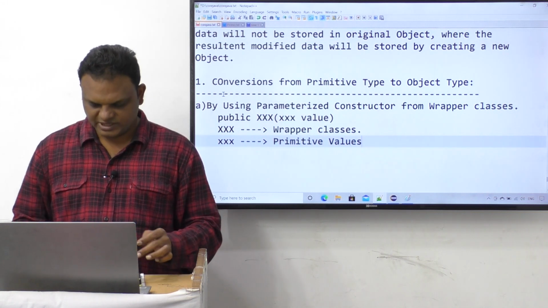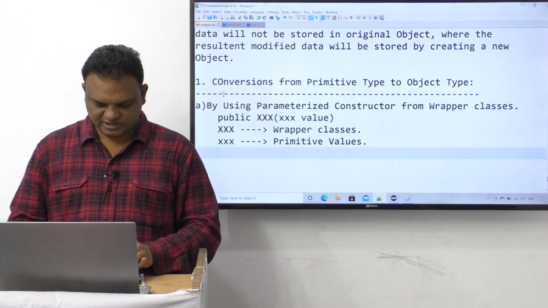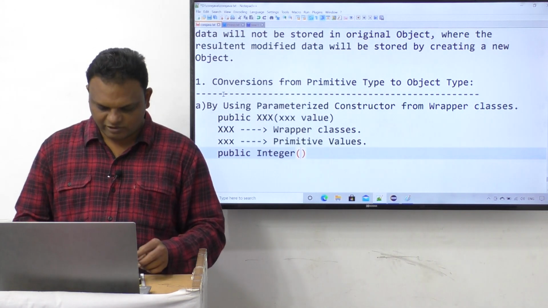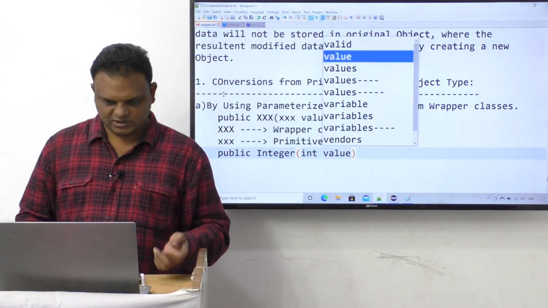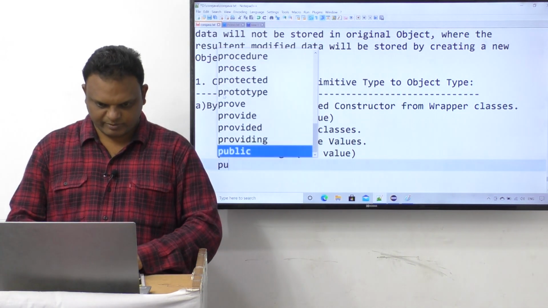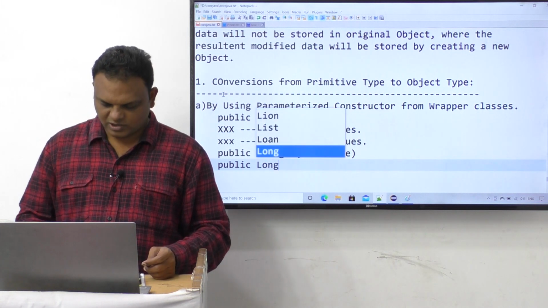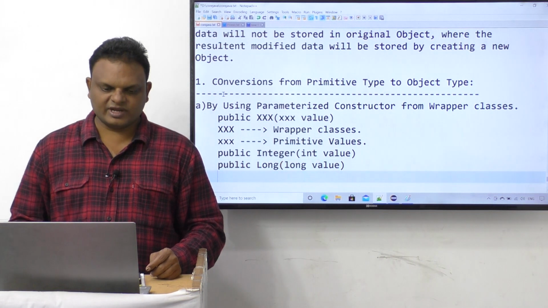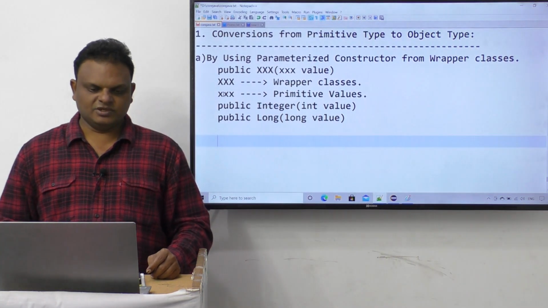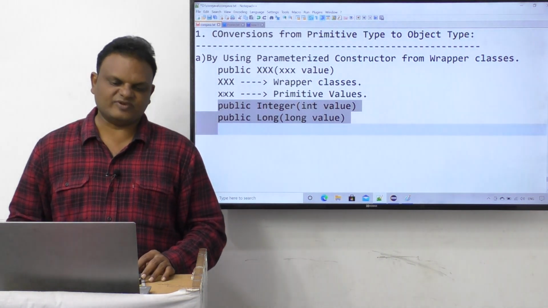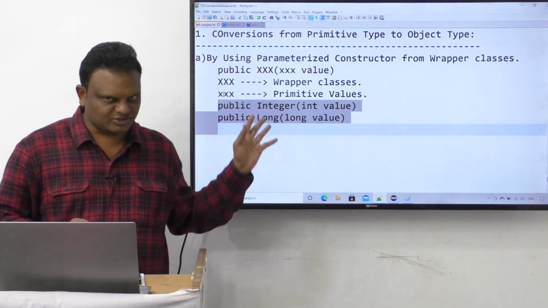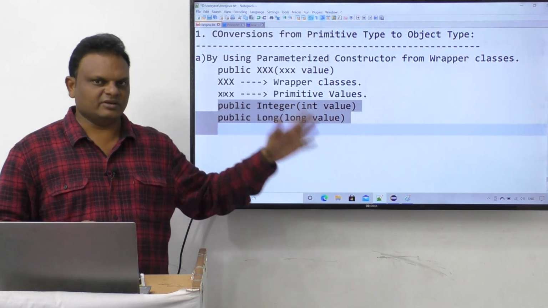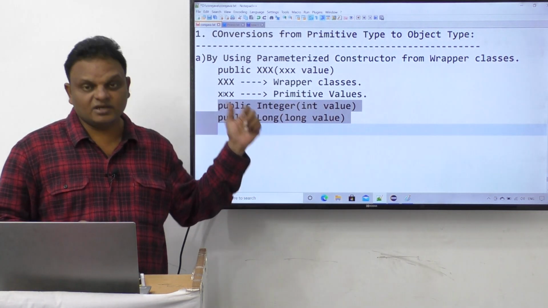Say for example, public Integer of int value. This is a constructor. Similarly, public Long of long value. Like this, we are able to perform these conversions. In this first approach we use constructors. Inside this constructor, if you provide the value, that value will automatically be converted to the corresponding object type.